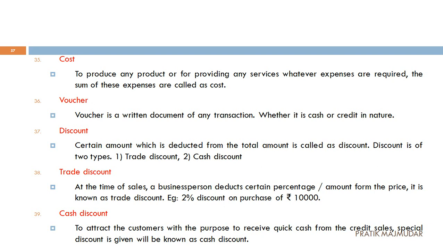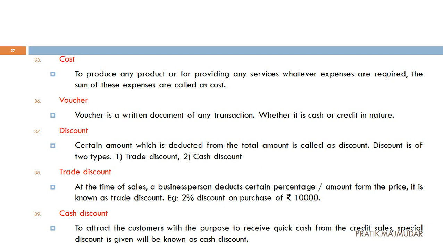Now next one, that is cash discount. Now what is called cash discount? When we have taken goods on credit, that means they have made a credit sale. Ultimately, it is just like an offer. When they offer us this kind of service, what are we going to do? We are going to give him cash in very quick time. For example, if someone has sold me the product on a credit basis for rupees 10,000 and he told me that I have a duration of 2 months and in 2 months I have to pay him the amount of rupees 10,000.